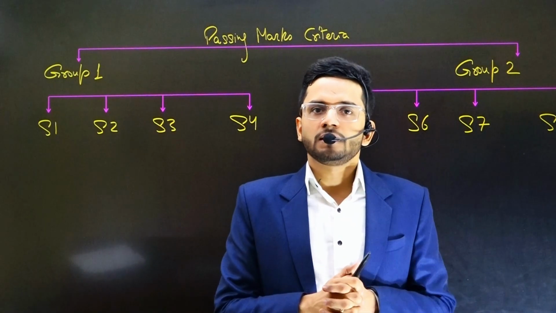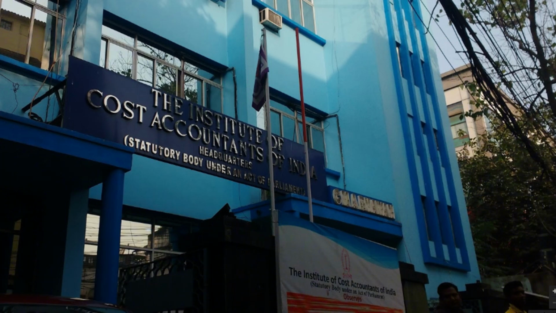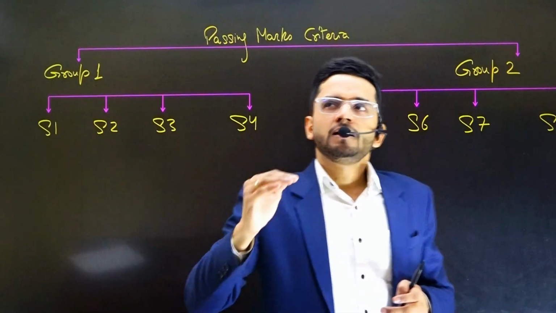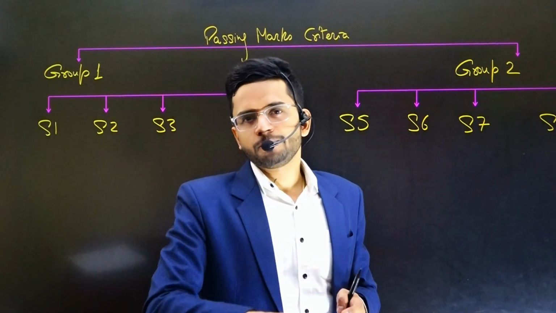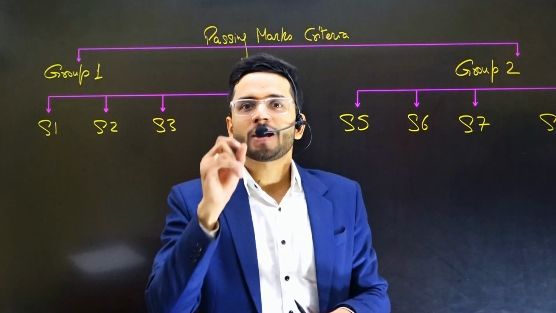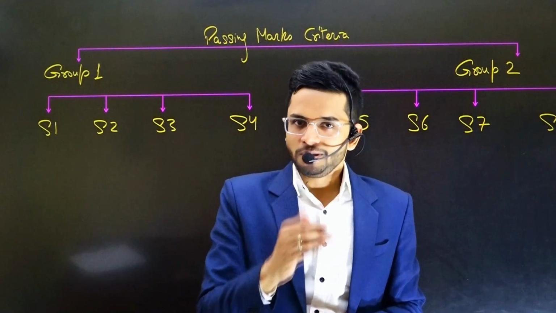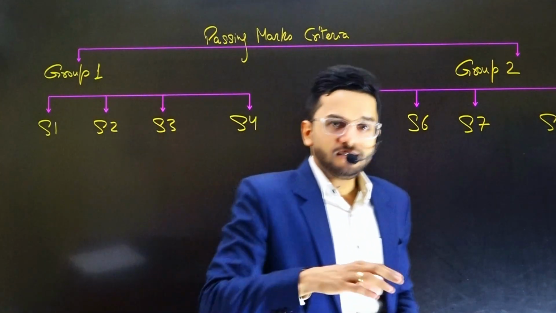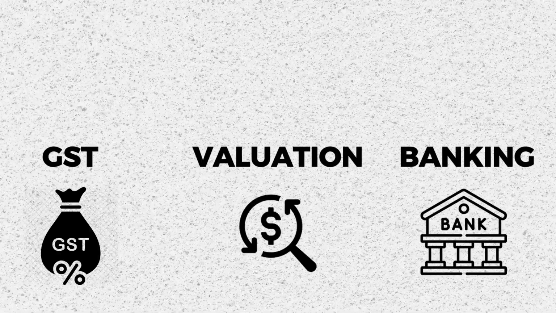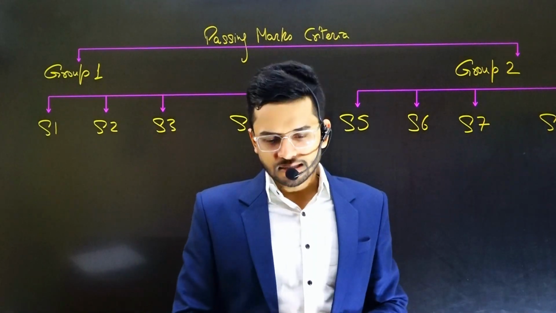It's a course which is convened by the Institute of Cost Accountants of India, and this is a course which specializes students on how to manage cost of big companies. The area where CMAs have a monopoly is cost audit. So cost audit in the entire country can be done only and only by CMAs, and there's no other profession who can perform cost audit of big companies in India. That is the monopoly which the cost accountants have. And of course all the other areas of finance like GST, valuation, banking, costing, every other area of finance is open for CMA. So yes, the scope is huge.